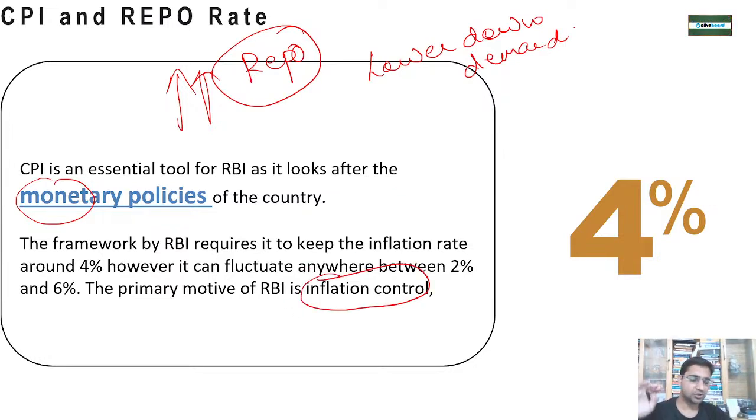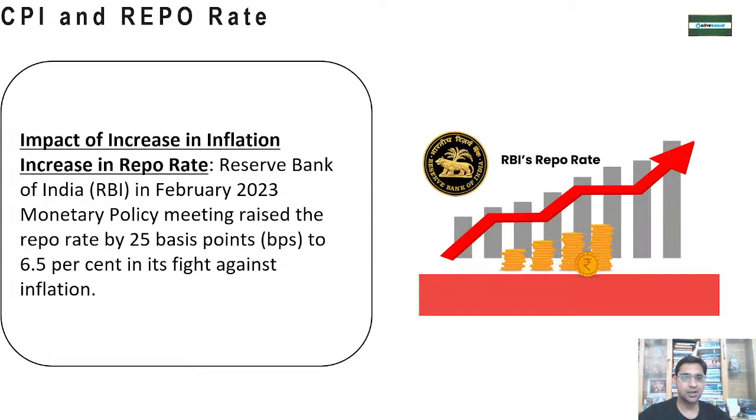In the last various monetary policy meetings, every time they have increased the interest rate to control inflation. In February also, they increased the repo rate by 25 basis points, and right now the interest rate is 6.5%.